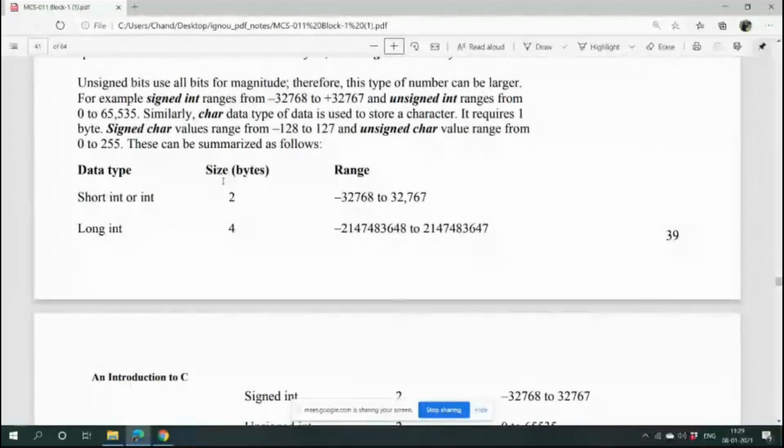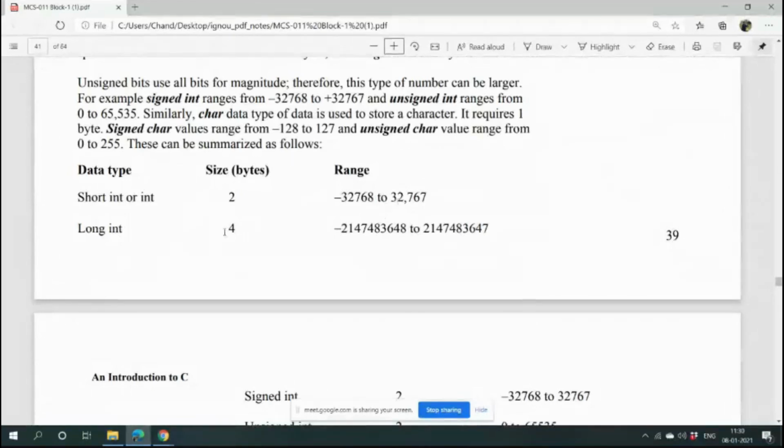See, a short int size is 2 bytes, and a long int size is 4 bytes. If a short int is 2 bytes in size, the range it supports is the numbers from minus 32,768 to 32,767. All the numbers fall under this category, from minus 32,768 dropping down through minus 32,767, and so on, until it comes to 0 and goes back up to 32,767. So these total numbers fall in the short category.